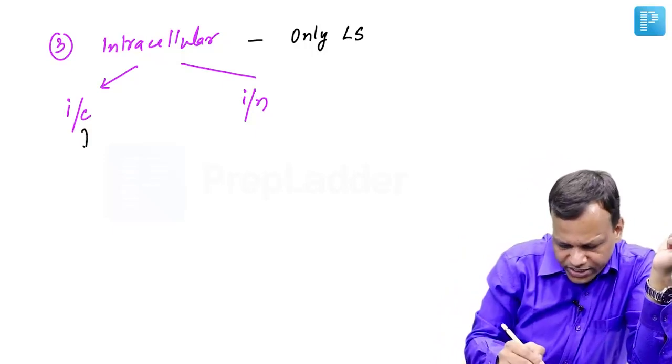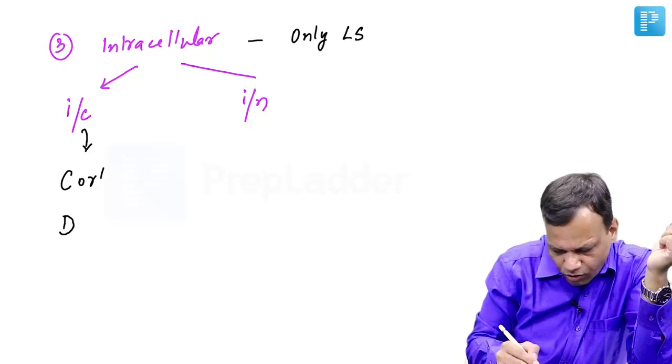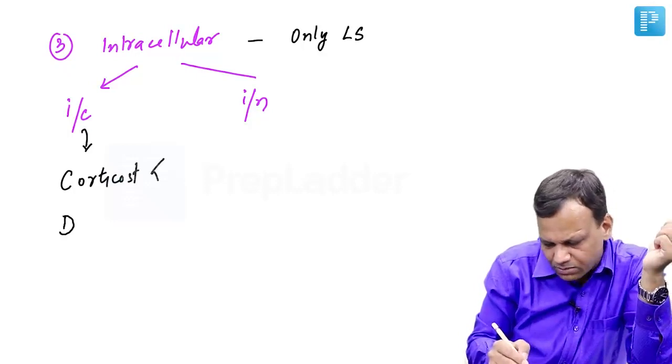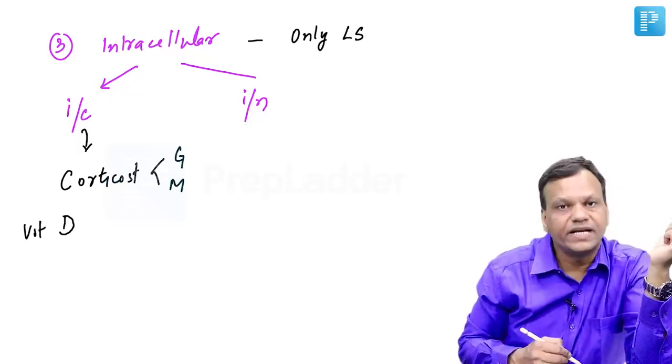And the drugs which work on intracytoplasmic receptors are remembered as CD. So C stands for receptors for corticosteroids, that means glucocorticoids and mineralocorticoids. And D means receptors of vitamin D.